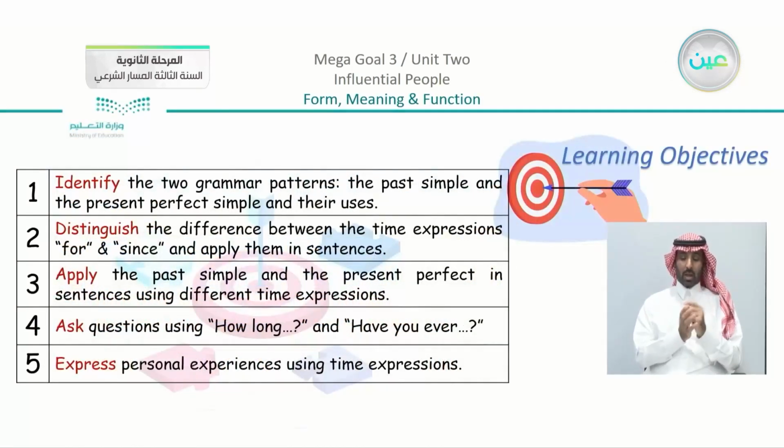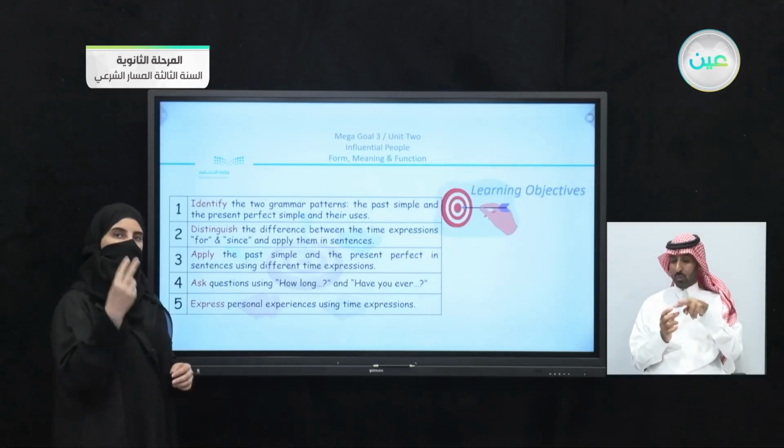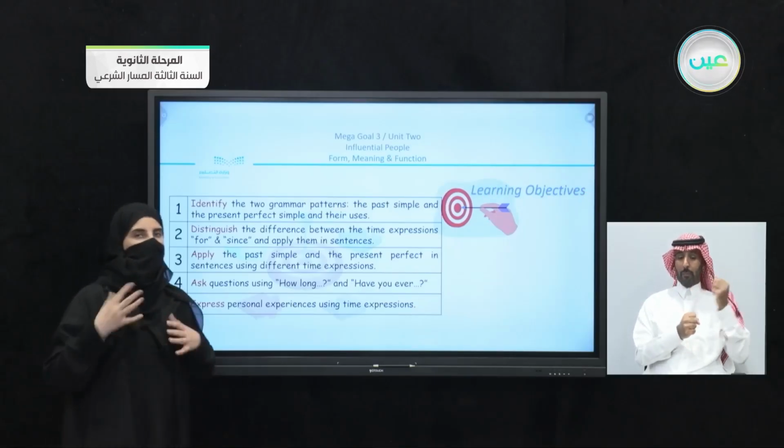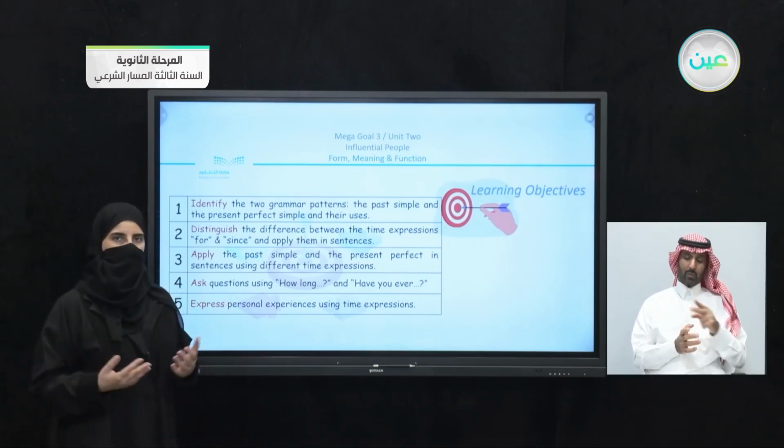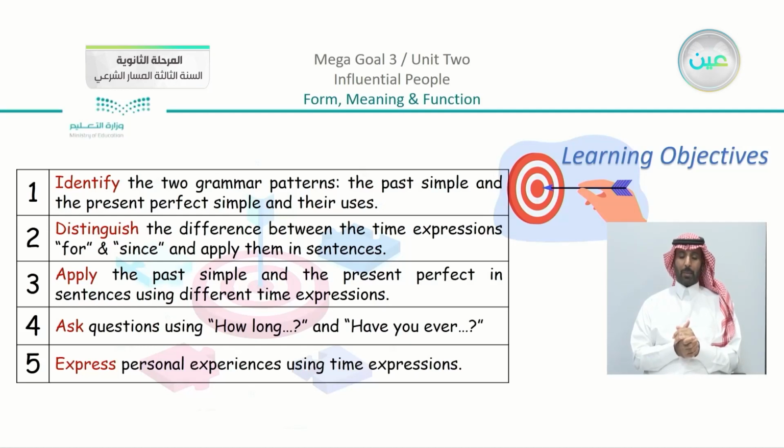We have the objectives. To identify the two grammar patterns, I'm going to focus on the two grammar patterns. Now I did mention the present and then I said the present perfect, so you can notice the difference between the two types. So we have the past simple and the present perfect simple and their uses. We have number 2, to distinguish the differences between the time expressions for and since and apply them in sentences. We have number 3, to apply the past simple and the present perfect in sentences using different time expressions.